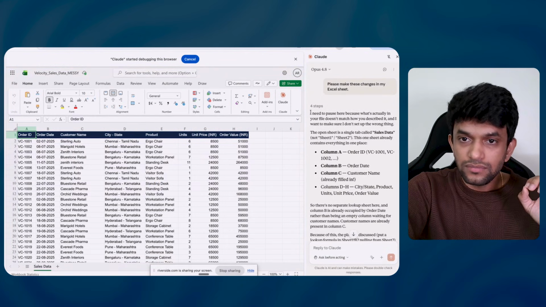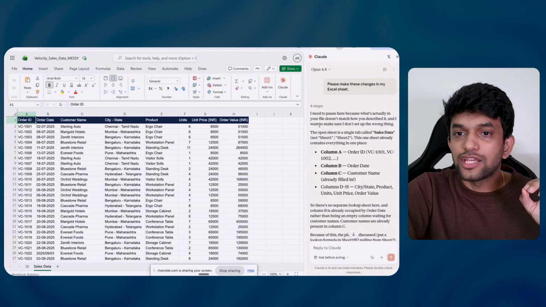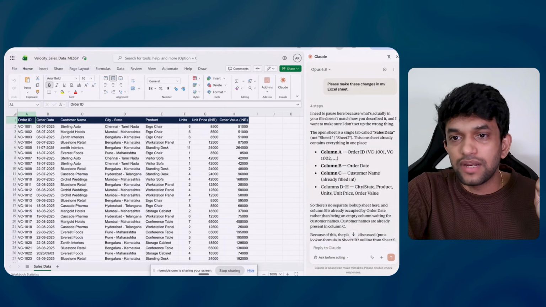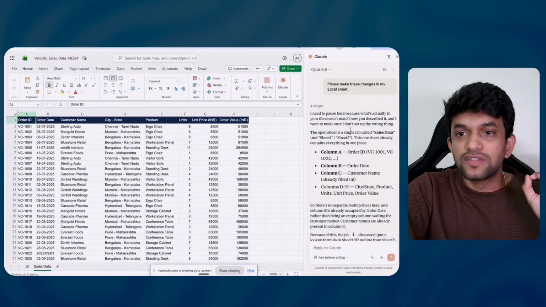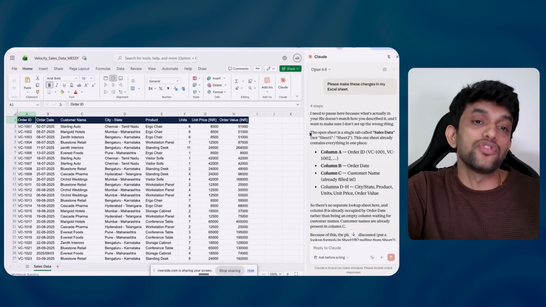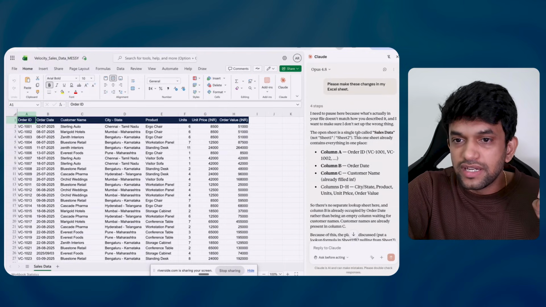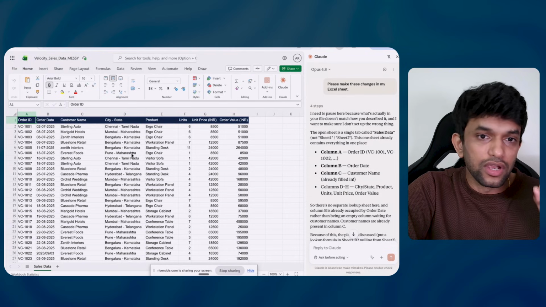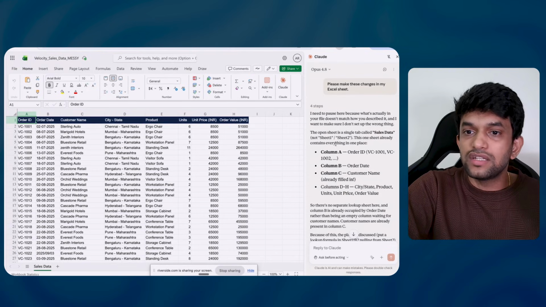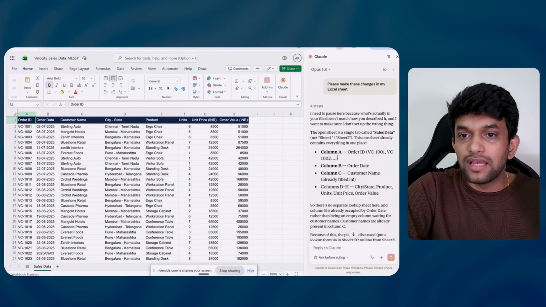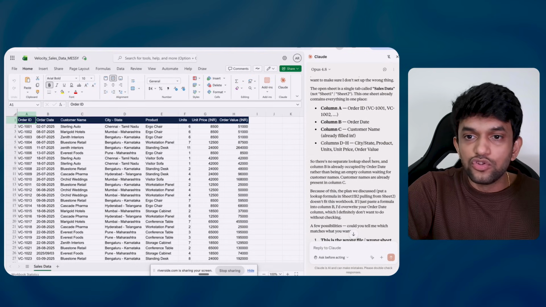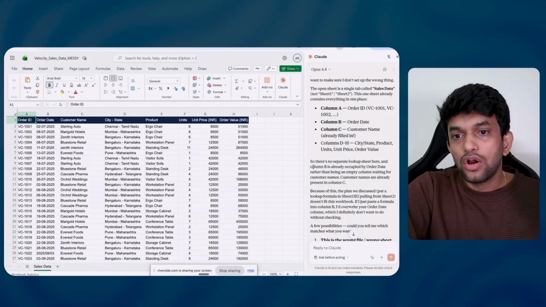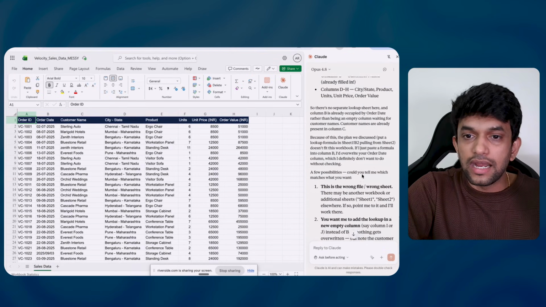Now, it is saying I need to pause here because what is actually in your file doesn't match how you described it. And I want to make sure I don't set up the wrong thing. It is saying, Amrit, what you said is not there. The open sheet is a single tab called Sales Data, not Sheet 1 and Sheet 2. Okay, this is Sales Data. This one sheet already contains everything in one place. So there's no separate lookup sheet here. Column B is already occupied by order date and everything.